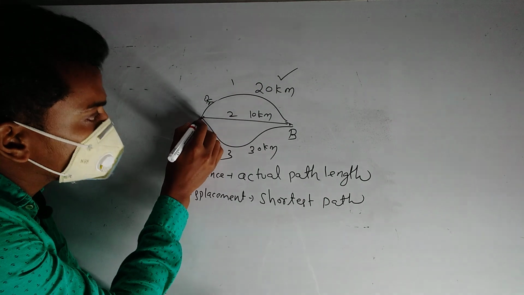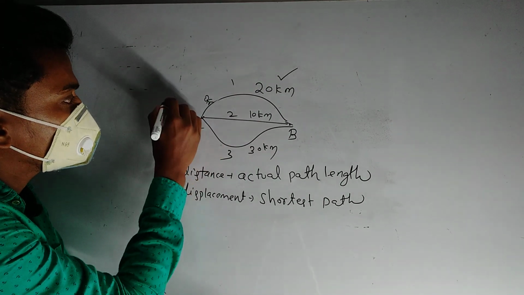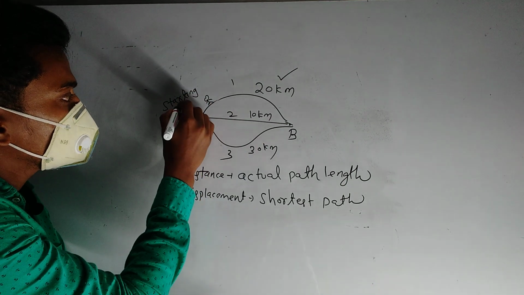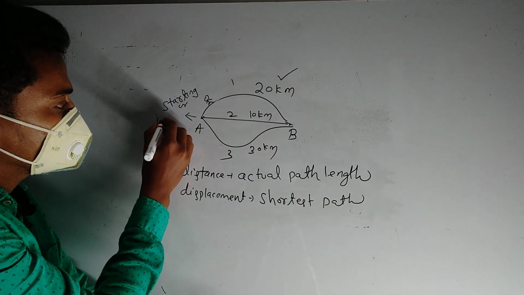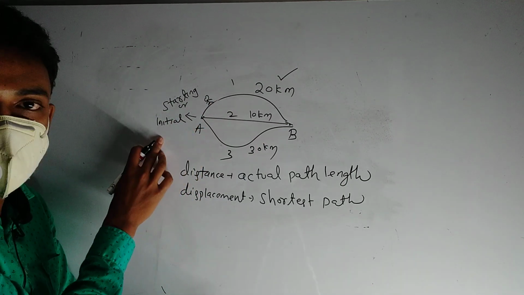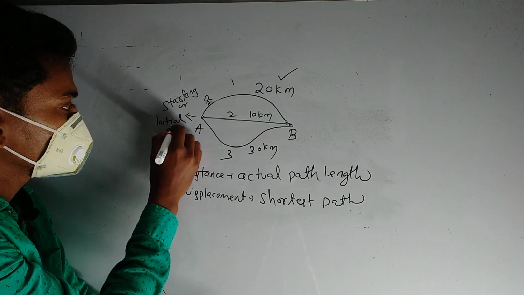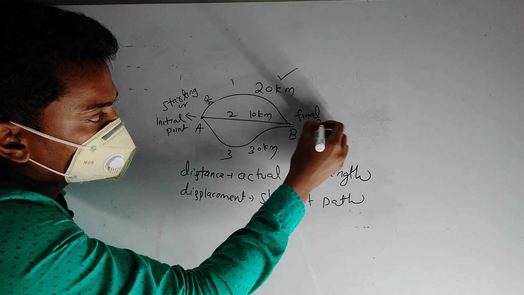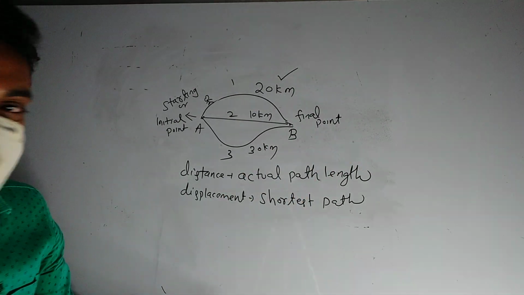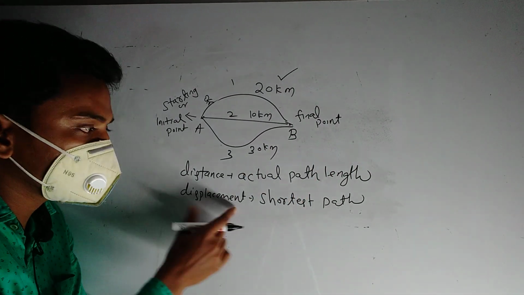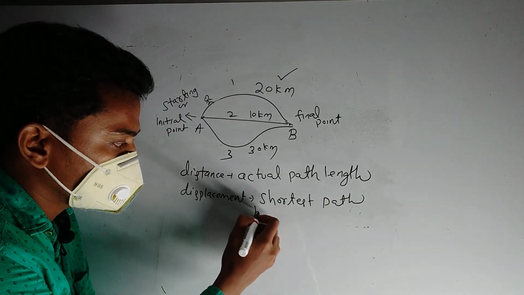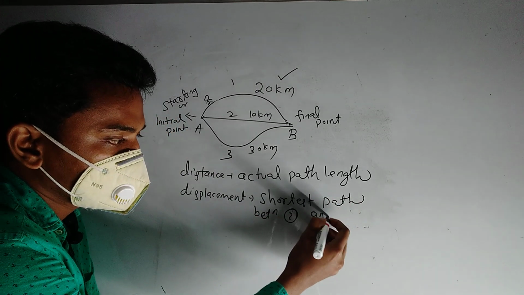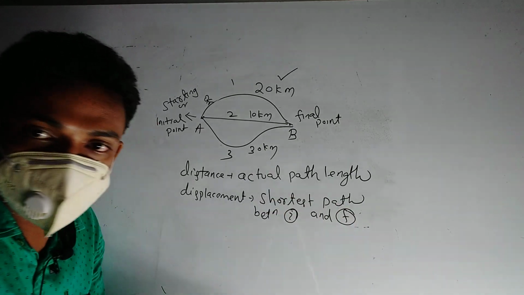So the person starts from A, which is the starting or initial point, and this is the final point. The displacement is the shortest path between the initial point and the final point.